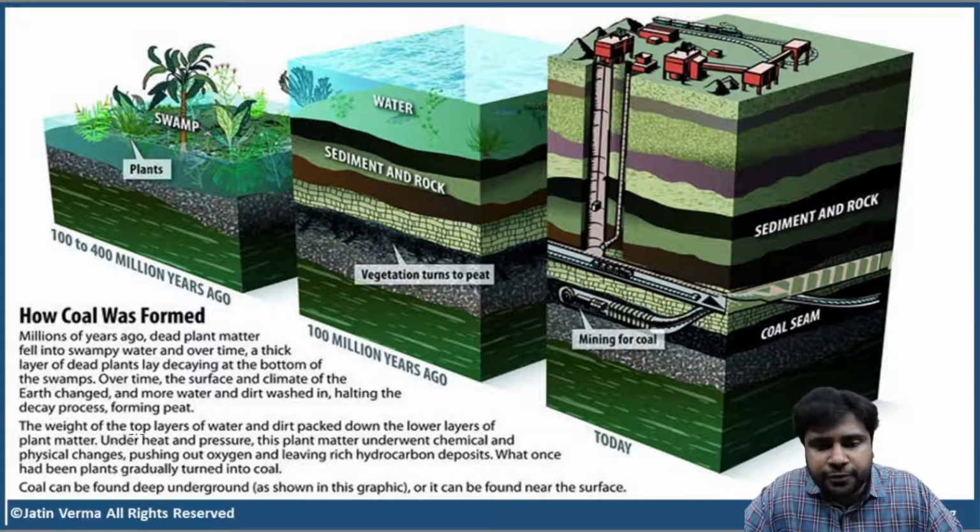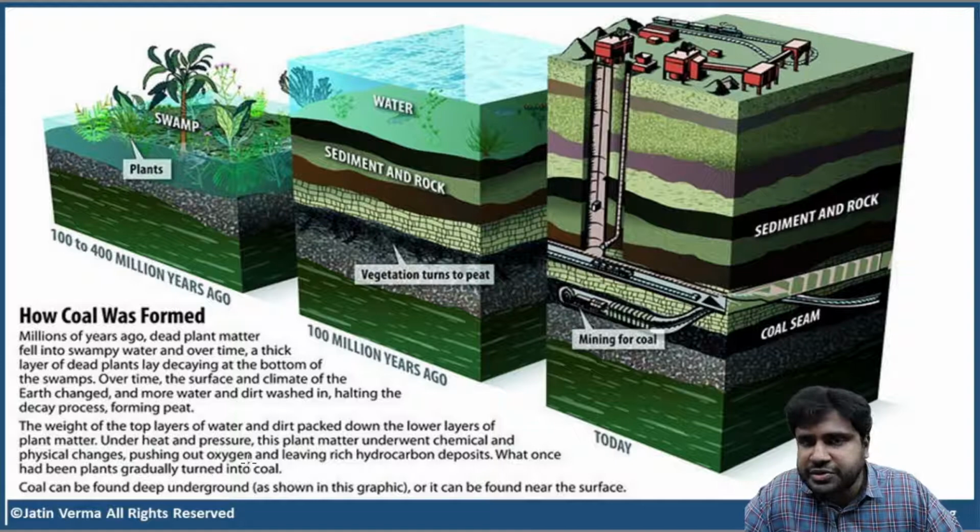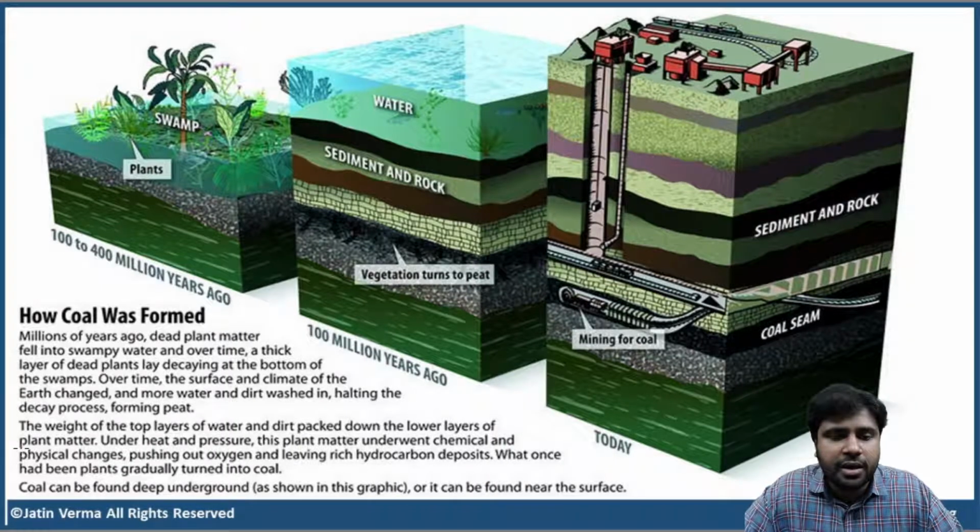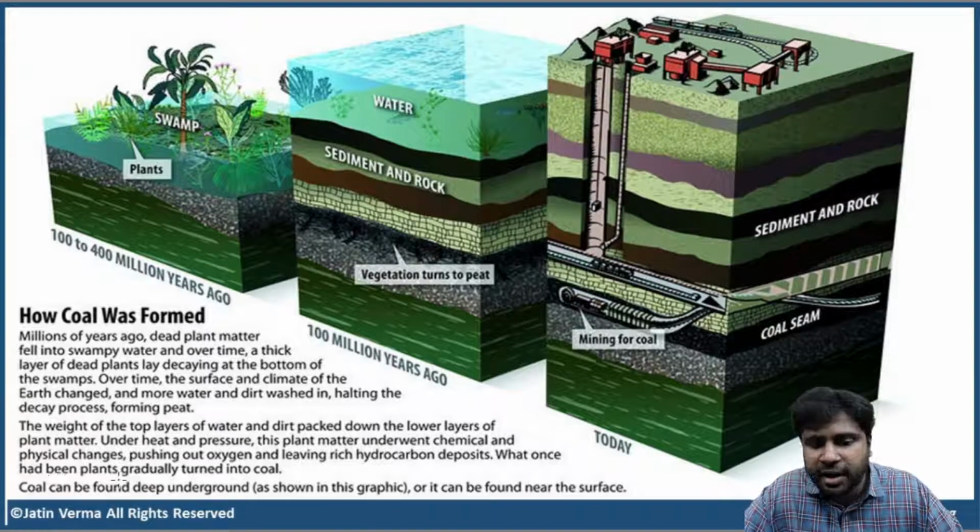The weight of the top layers of water and dirt packed down the lower levels of plant matter. Under heat and pressure, this plant matter underwent chemical and physical changes, pushing out oxygen and leaving rich hydrocarbon deposits. What once had been plants gradually turned into coal.